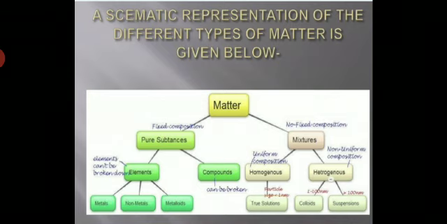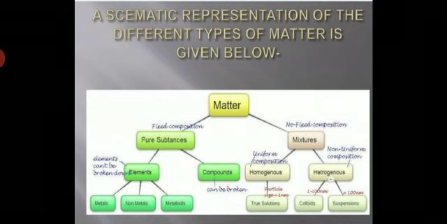So students, pure substances are divided into two parts again, elements and compounds. What do you mean by elements? A pure substance made up of only one kind of atom. One kind of atom. Students, we will discuss in the next video what elements and compounds are.